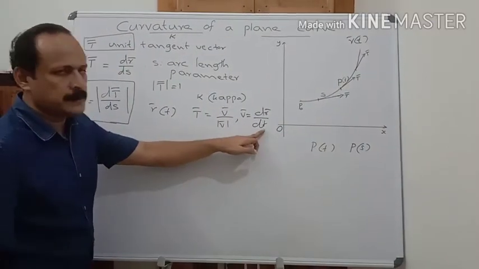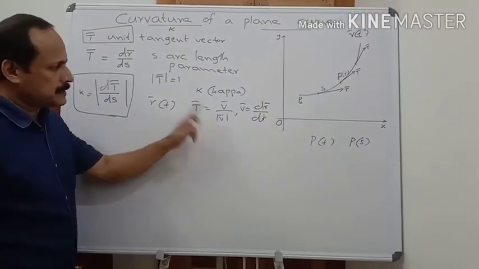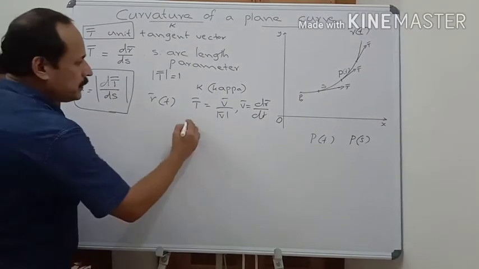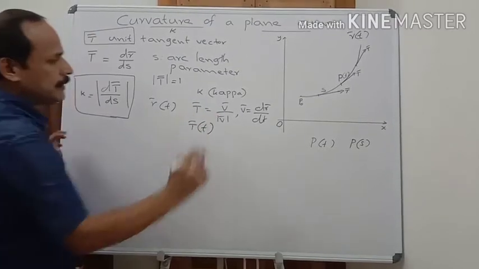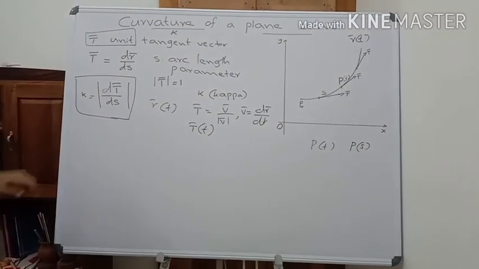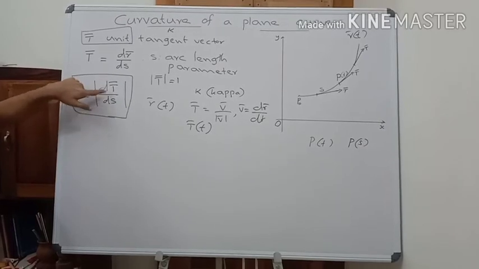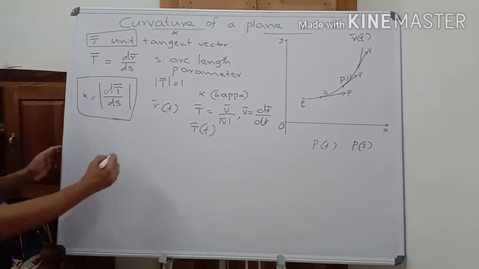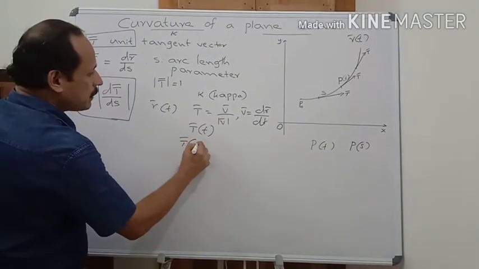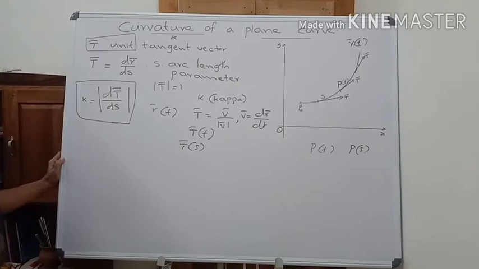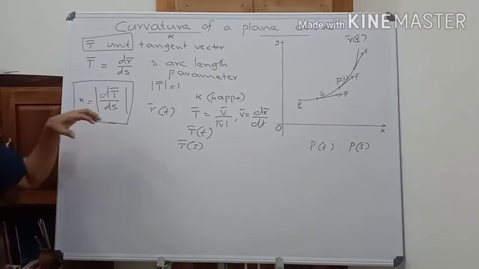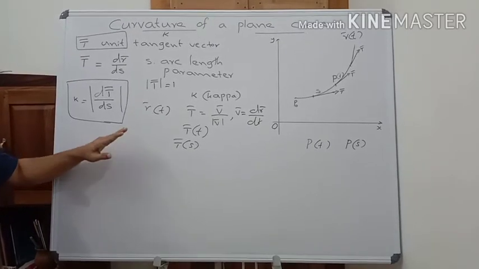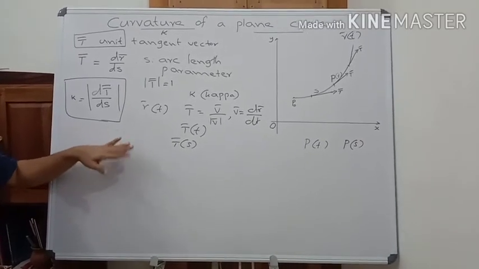Therefore, t bar will usually be in terms of the parameter t. But to find dt bar by ds, we have to differentiate t bar with respect to s. For that, we need a parameterization of t bar in terms of the arc length parameter s. And we know that an arc length parameterization is usually difficult.